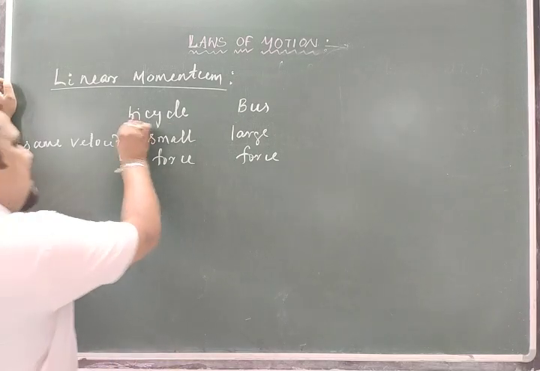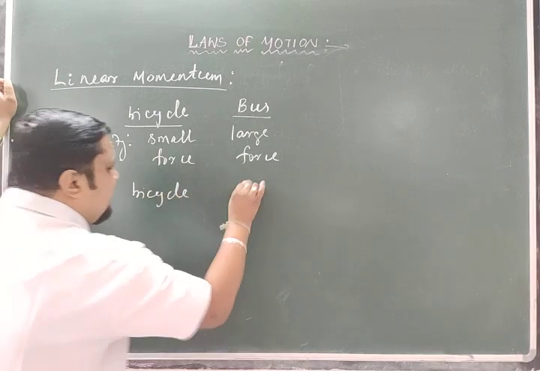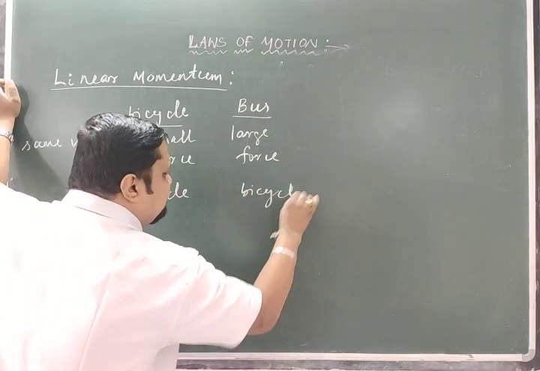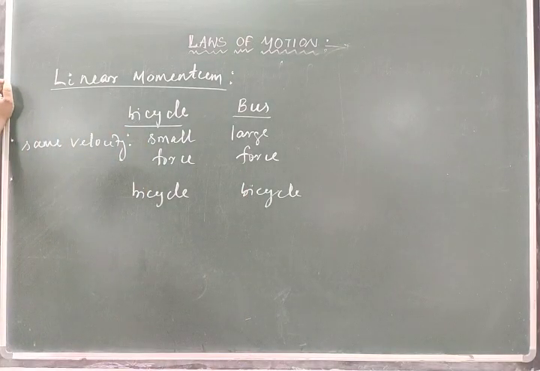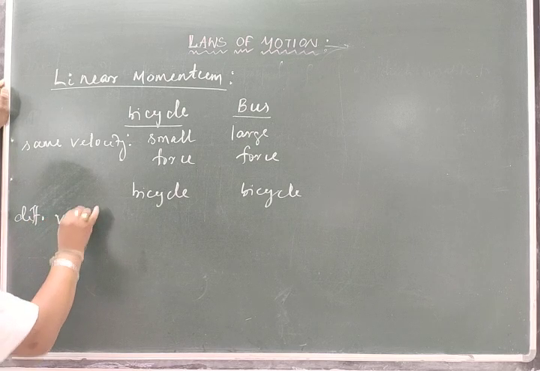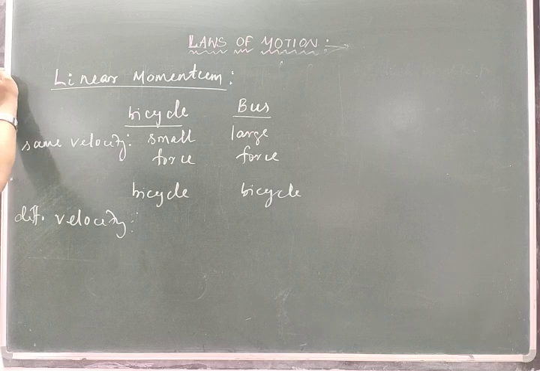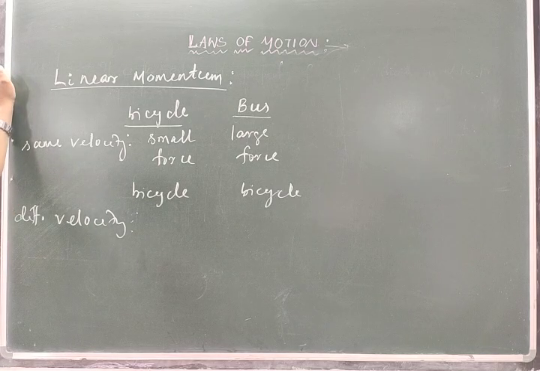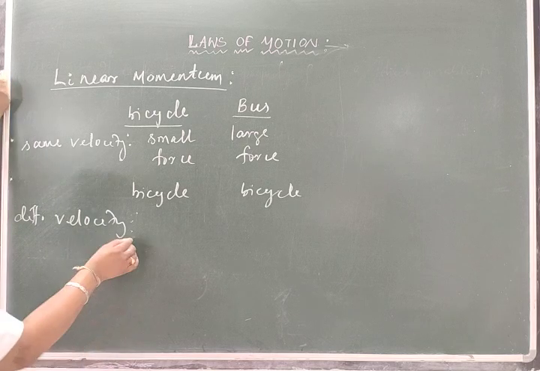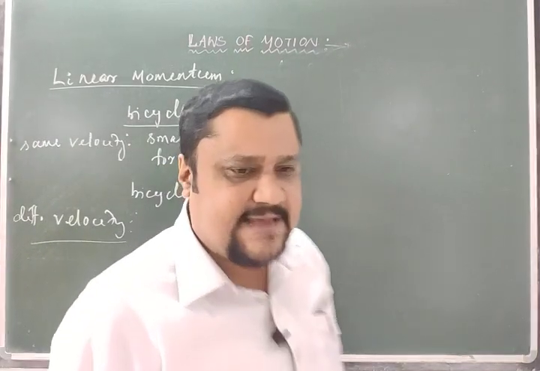Next, another case: suppose both are the same bicycle, but they are moving with different velocities, or you can say different speeds, without considering the direction. Now, to stop them at the same position, can I apply the same force to both?